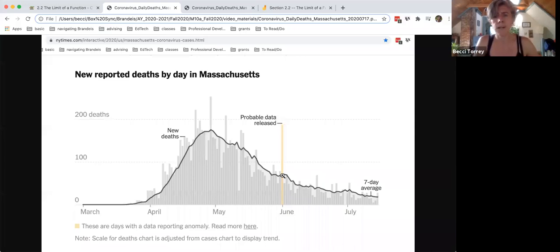And so that expected value in math is what we call the limit of a function. And it is a value that depends on the point, right? So our expected value on June 1st would have been around 75 or something like that. On May 1st, our expected value, right, would have been maybe around 150 or something like that. So you're talking about the limit of this function, how many deaths per day, at a particular point. In this case, we're looking at June 1st, where this yellow bar is. The limit would have been about 65, 70. We don't have an exact value. The actual value was closer to 200.